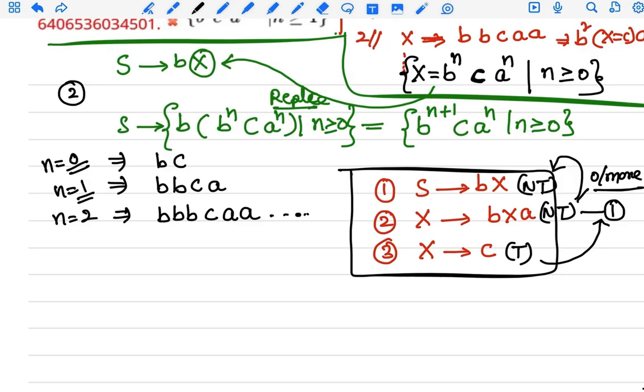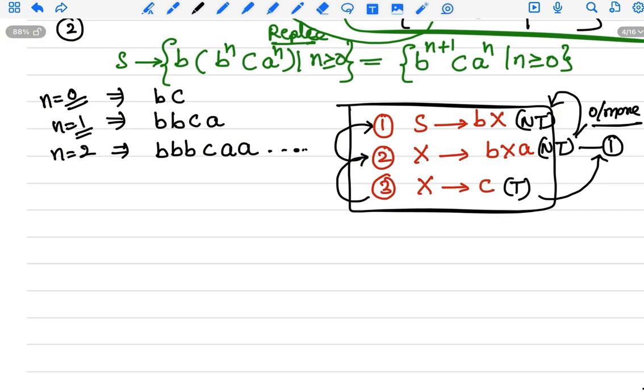You can go like this from step 3, terminal node X equal to c, and consider the general form only. This is the answer, friends.